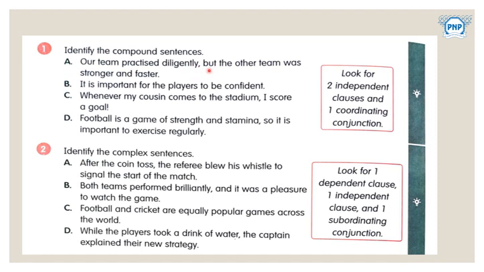Here two independent clauses you will get, two separate sentences. Our team practiced diligently, the other team was stronger and faster. So here but and is there. Okay, you get one coordinating conjunction, at least one, correct. So this one is a compound sentence.